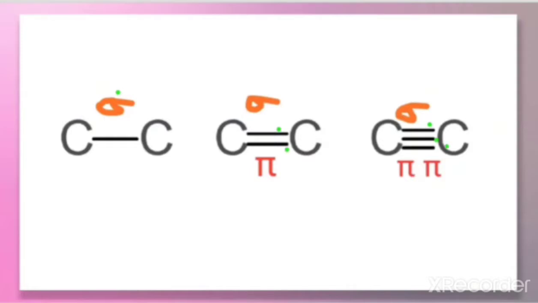It is very important to note: if there is a triple bond, one bond is sigma and the other two are pi. When there is a double bond, one bond is sigma and the other one is pi. And if it is a single bond, that bond is a sigma bond. It is very important because the questions you will be getting are on the basis of this. Let us take one question here.